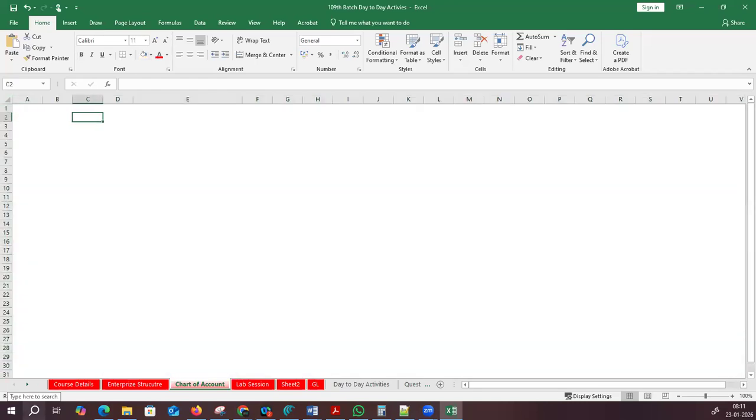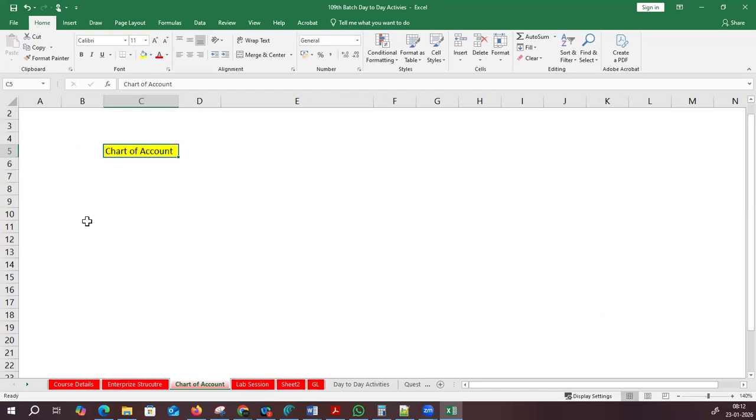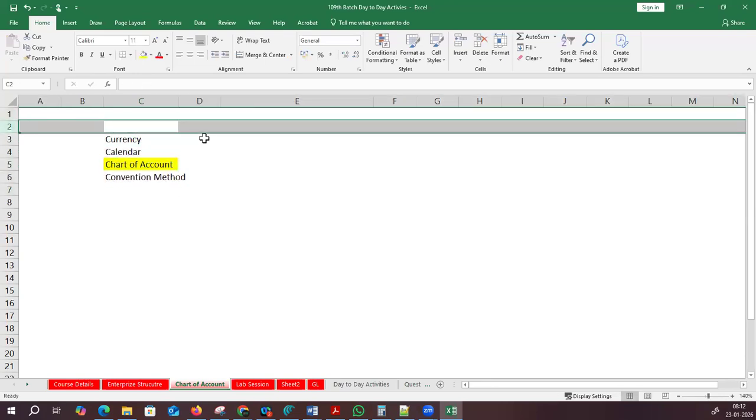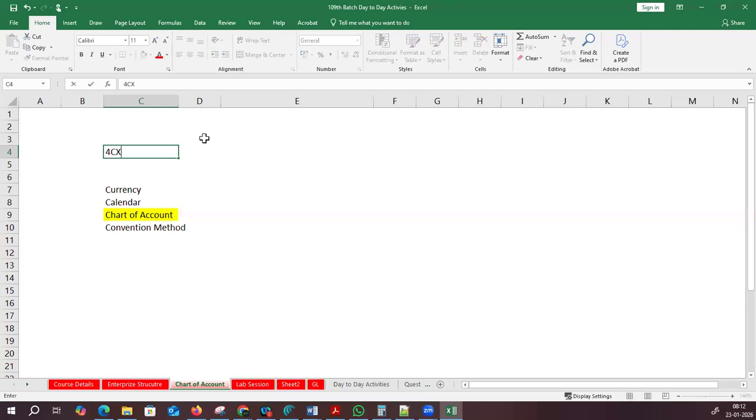So the first one is chart of account. This is the key from your entire enterprise structure point of view. It is like the heart of the entire organization. For a primary ledger, what we require is currency, calendar, chart of account, and convention method. These are called the 4 C's. Four C's can bring you a primary ledger.